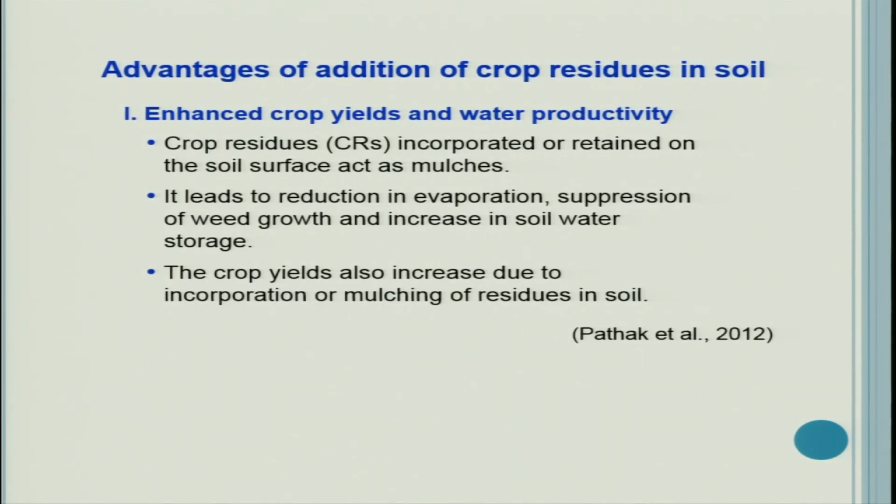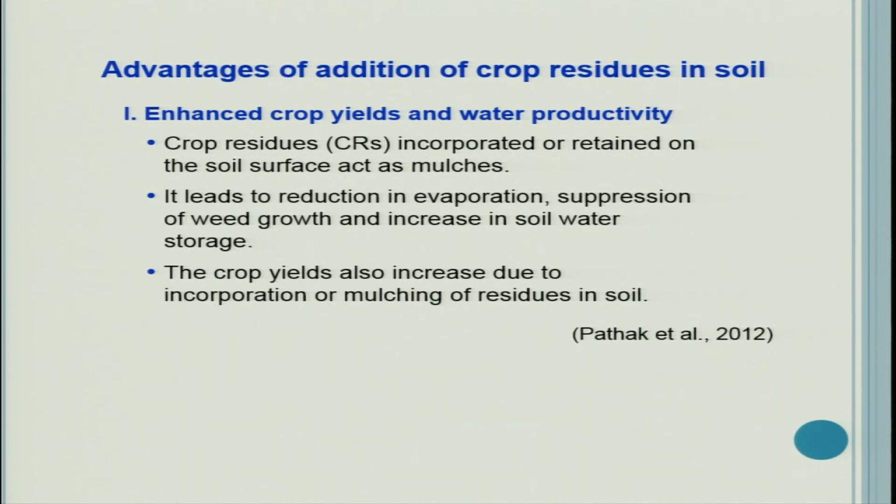Now see some evidence which suggests that crop residues increase the crop yields and also the water productivity. How is it possible? Crop residues incorporated or retained on the soil surface act as mulches. If they are incorporated near the soil surface, they act as a mulch. It leads to reduction in evaporation, suppression of weed growth and increase in soil water storage.